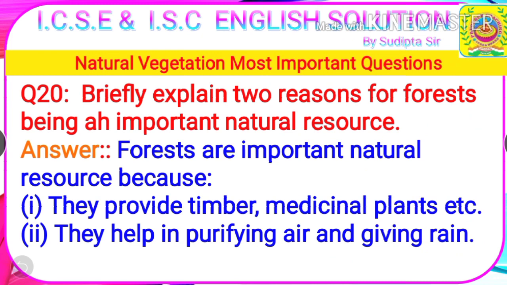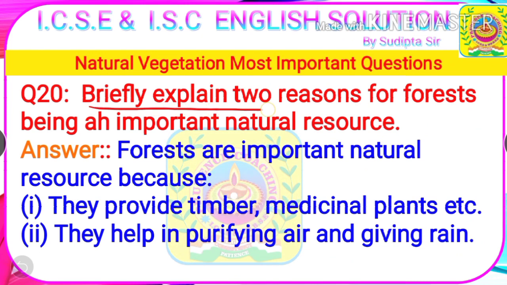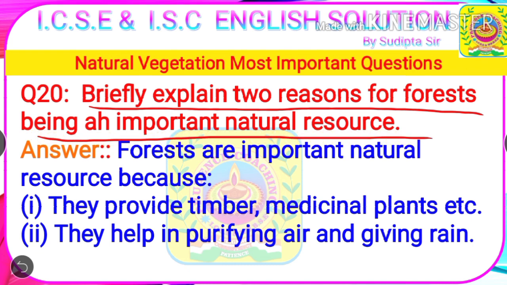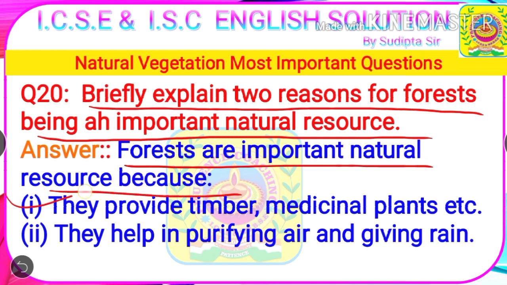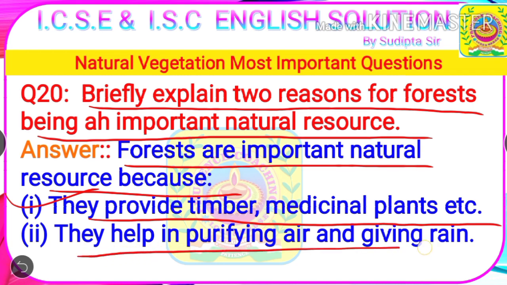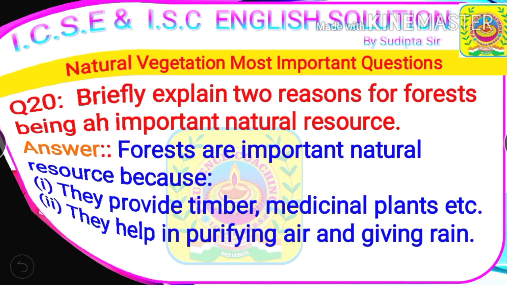Next question. Question number 20. Briefly explain 2 reasons for forests being an important natural resource. Answer. Forests are an important natural resource because number 1, they provide timber, medicinal plants, etc. Number 2, they help in purifying air and giving rain.